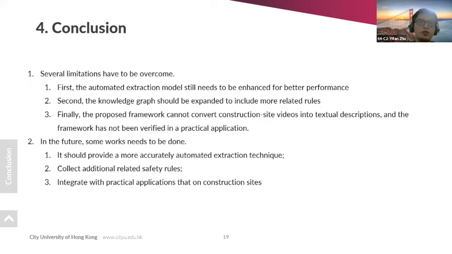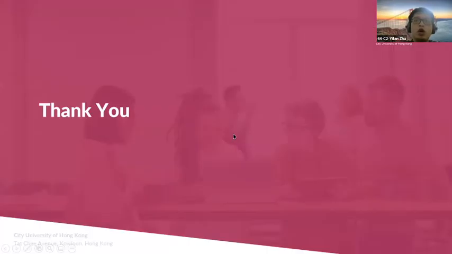Then we should use this knowledge graph to integrate with a practical application and do experiments on the construction site to verify its feasibility. So that's all my presentation. Thank you so much.